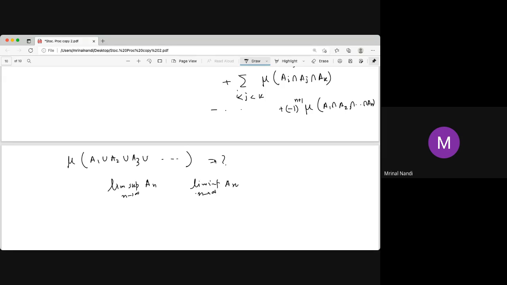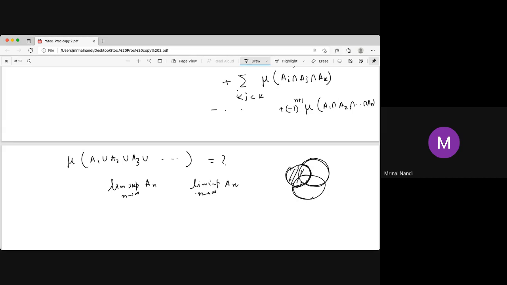You have to first take B1 equal to A1, then B2 equal to A1 union A2 minus A1. You have to take the disjoint parts. You have to make it disjoint. Like that, if your sets are like this, you first choose this set. Say this is my first set. The next set is not the whole of A2. This is our next set. The third set is like that.